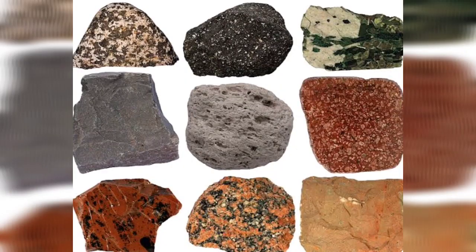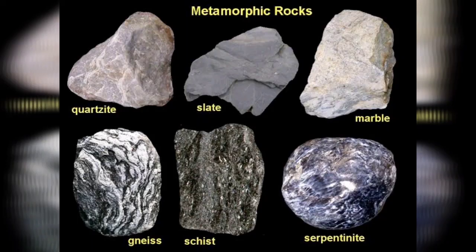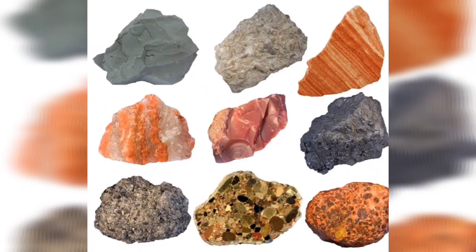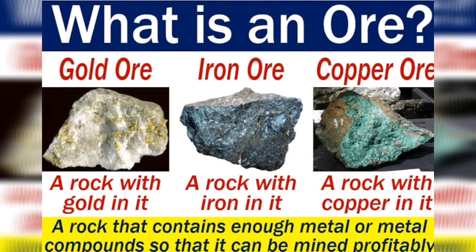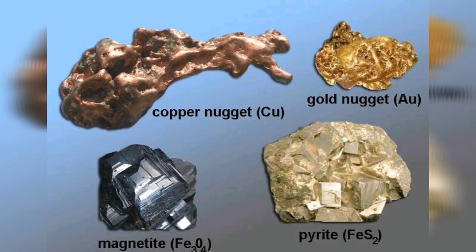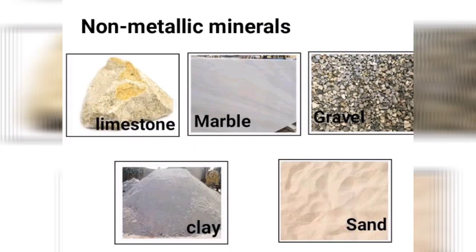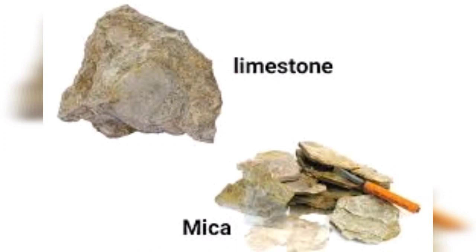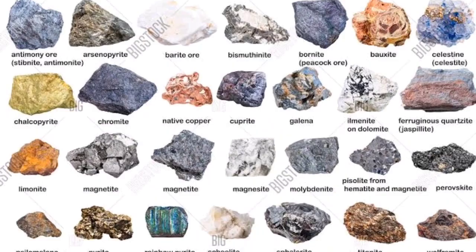So students, this image is about igneous rocks. This image is of metamorphic rocks. This image is sedimentary rocks. This image is ore, where gold, iron and copper ore are there. This is bauxite containing aluminium. These are the samples of gold, copper, etc. This is just limestone, marble, gravel, sand. Here this picture contains limestone and mica. These are some of the minerals that we can find in our earth.